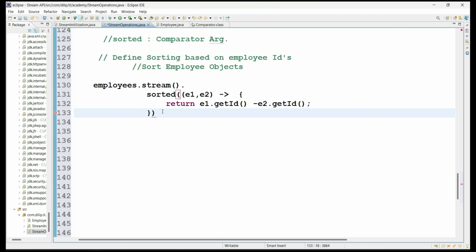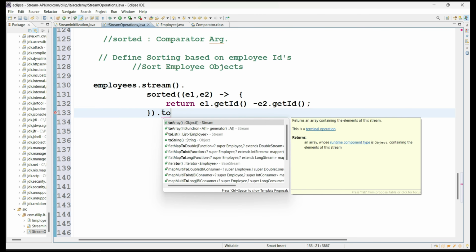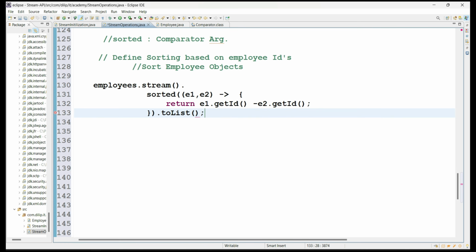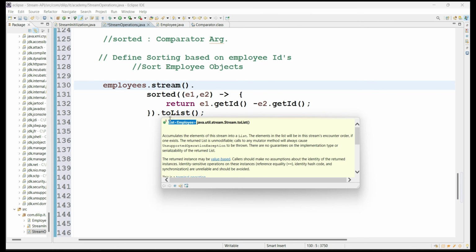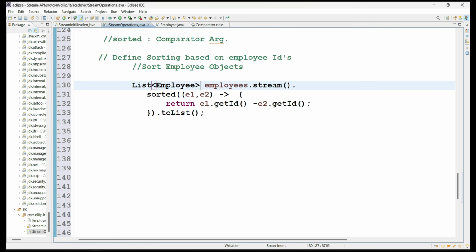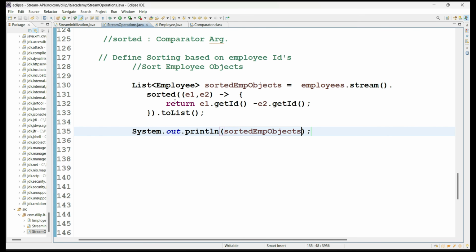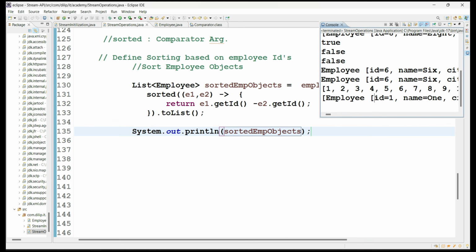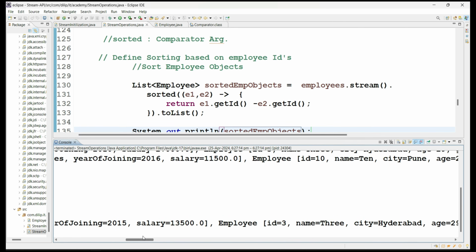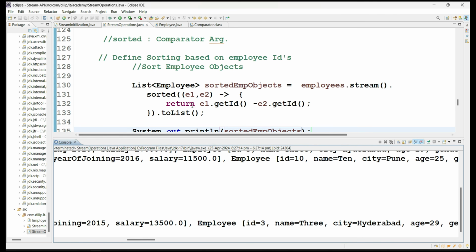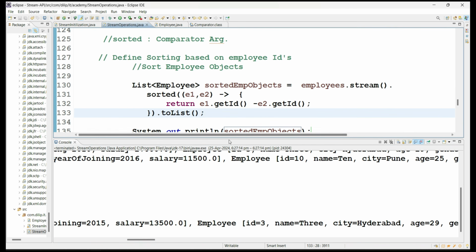From that, if you want, you can collect it as a toList also. So you can collect it as a toList. So see here, now what values are you going to get? A list of employee types. So let me hold the return value. Let me define sortedEmployeeObjects. So System.out of sortedEmployeeObjects I'm printing. See here now what you got: employee ID 1, followed by employee 2, followed by employee 3. So you got the sorting order based on the comparator implementation.